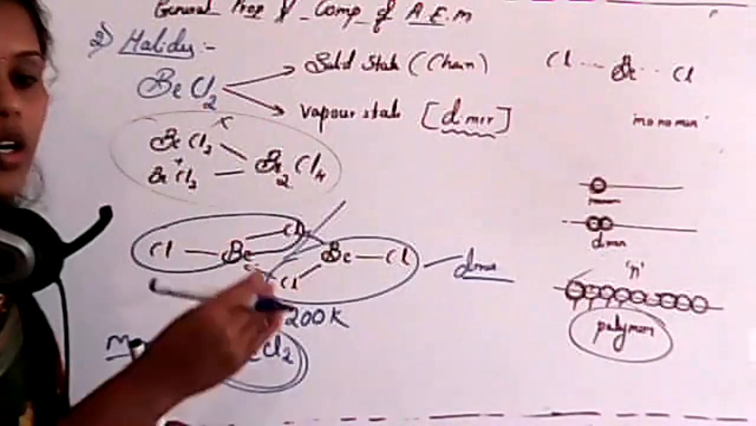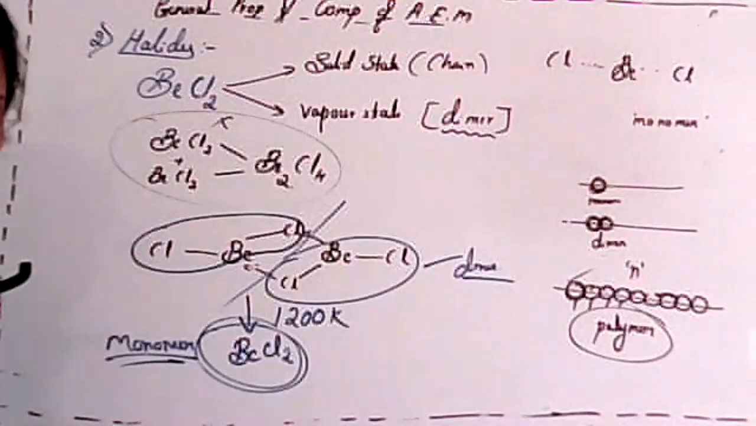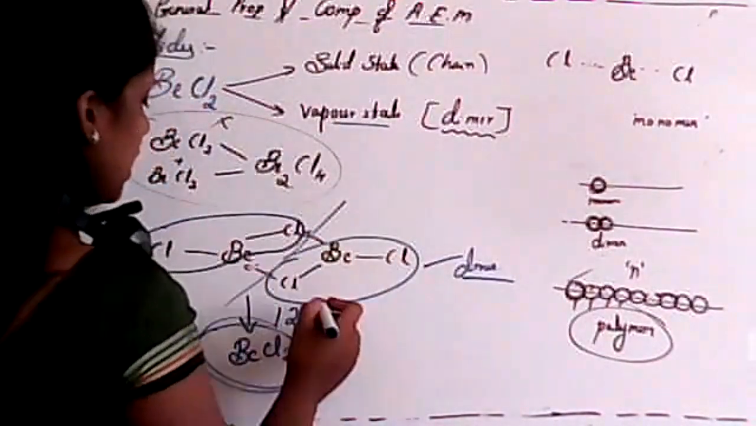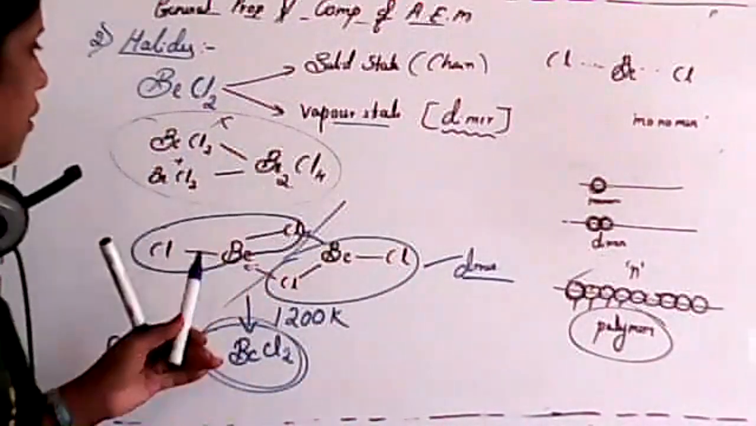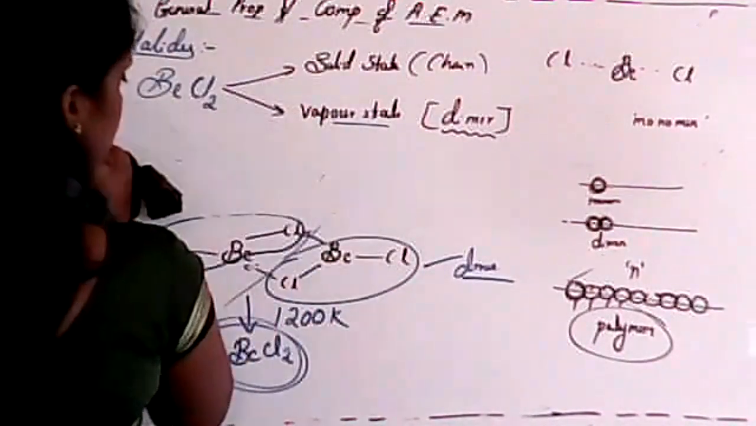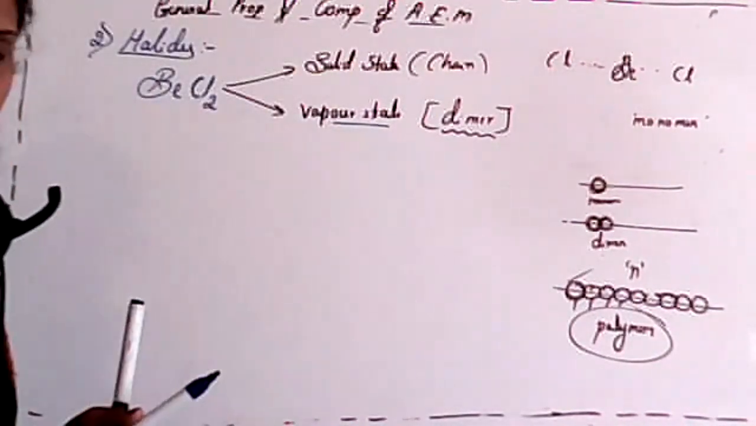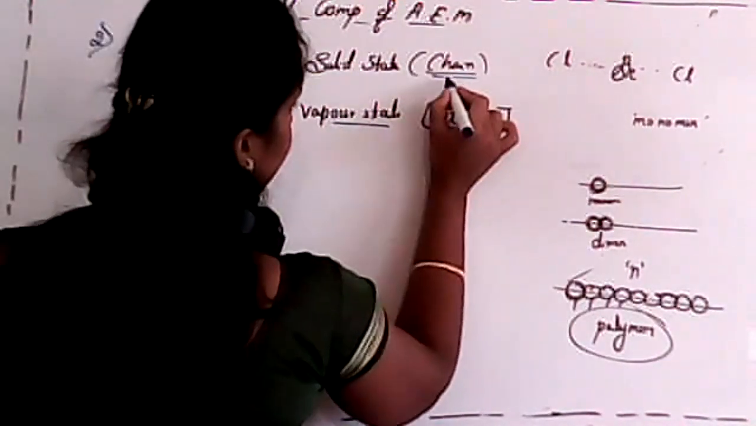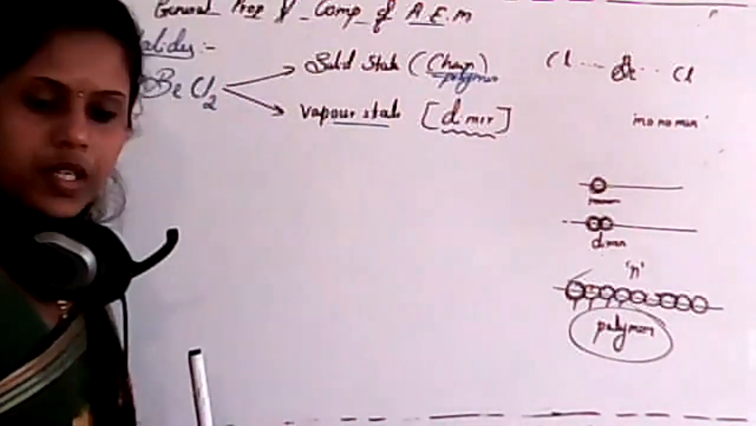What is the structure, or draw the structure of beryllium chloride in a vapor state? You have to remember, in a vapor state, it is in a dimer form. That means two units were combined. Now I'll consider the solid state, which is a chain. That is a polymeric chain. It is in a polymeric chain structure, okay?